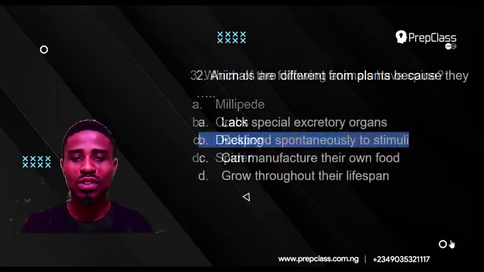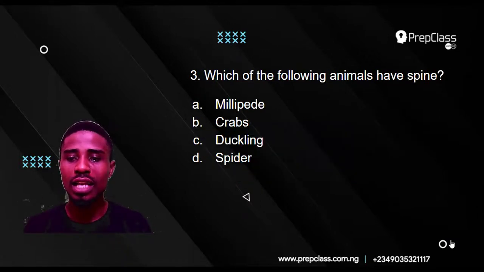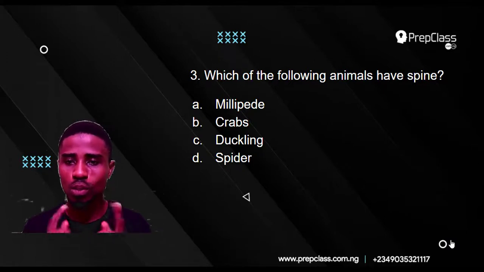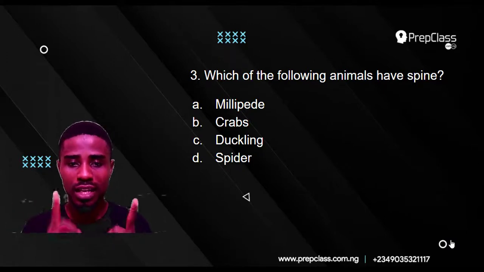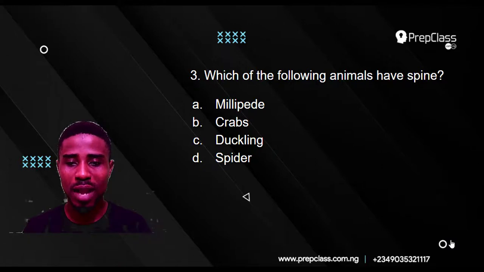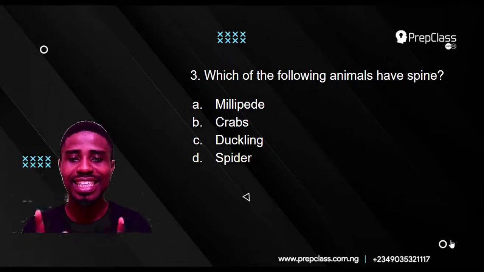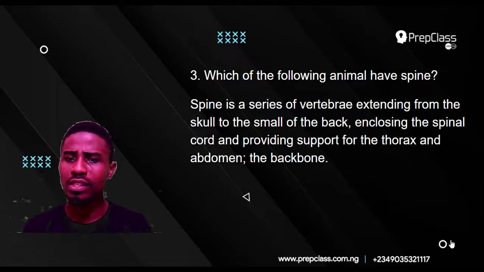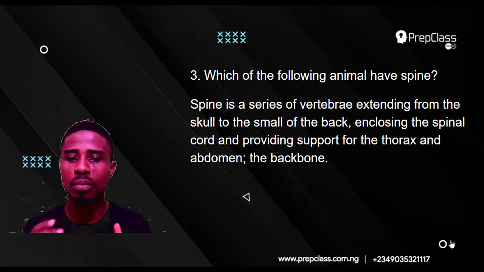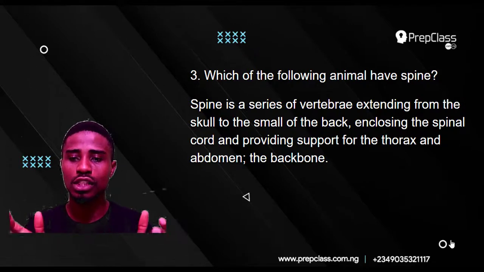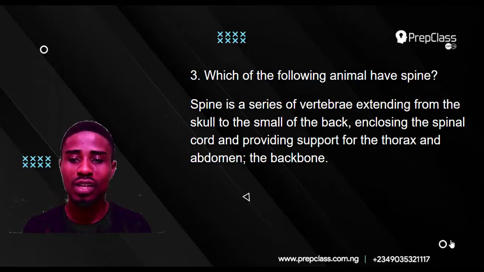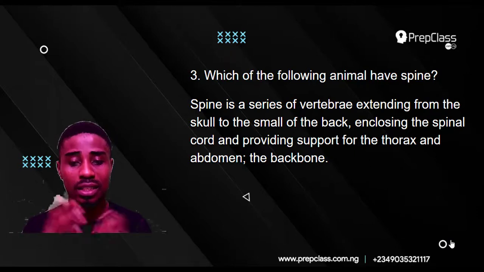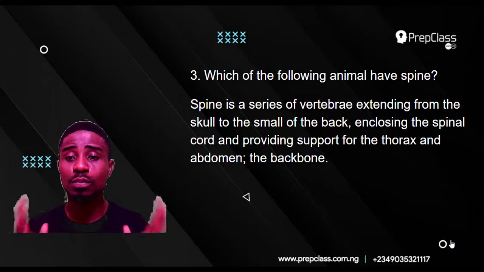Let's take question 3. Which of the following animals have spine? A, millipede, B, crabs, C, duckling, D, spider. What is a spine? Spine is a series of vertebrae extending from the skull to the small of the back, that part of the back that branches to the chest, enclosing the spinal cord and providing support for the thorax and abdomen, the backbone. So basically, the spine is the backbone.